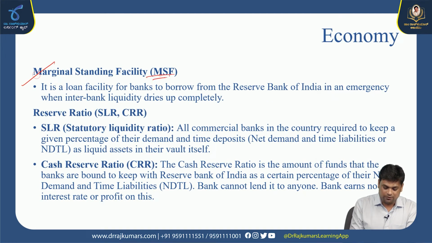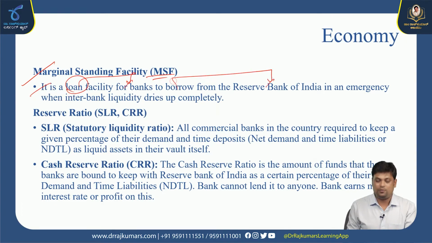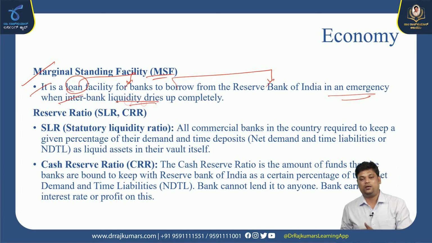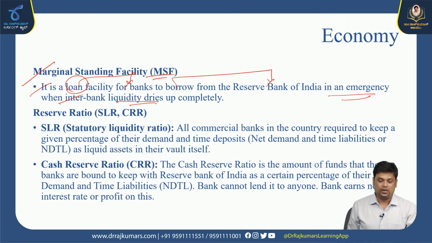Next one is MSF, marginal standing facility. It is a loan facility for the banks to borrow from the Reserve Bank of India in an emergency. If interbank liquidity completely dries up, then they can get a loan from the RBI, which is known as marginal standing facility.